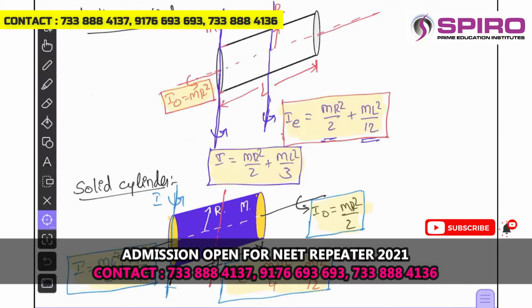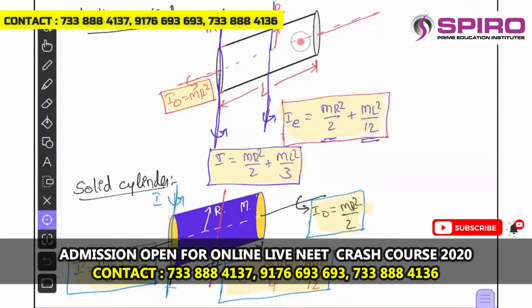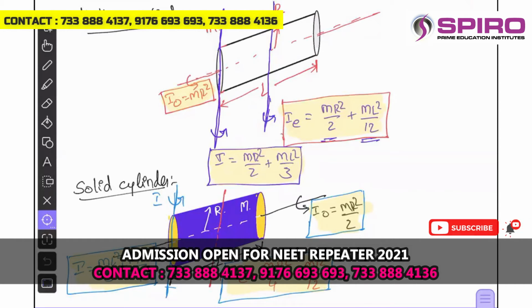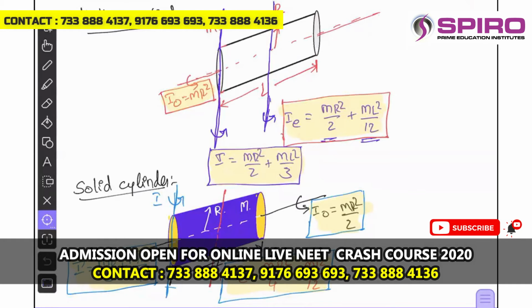Previously we saw the hollow cylinder and solid cylinder. Hollow cylinder means only on the surface there will be mass. So this is called self axis. I think you can understand that it is passing along its axis, and this is the equatorial axis, perpendicular to self axis and passing through the diameter, and this is the axis passing through one of the ends and parallel to the equatorial axis. About these three axes, self axis, equatorial axis, axis passing through one of the ends, these three results we must remember, right?